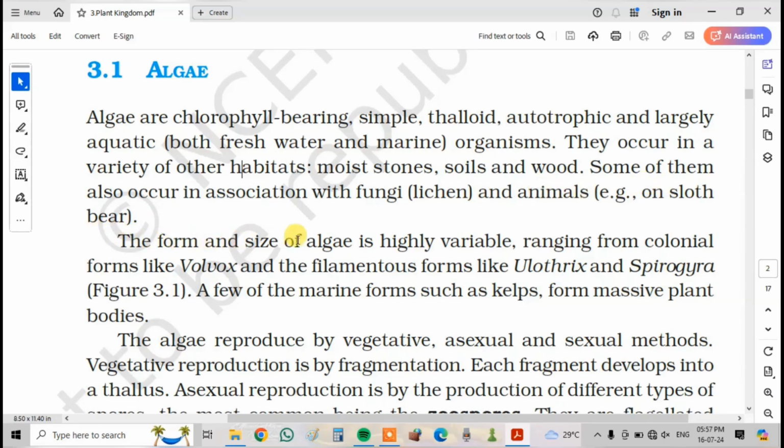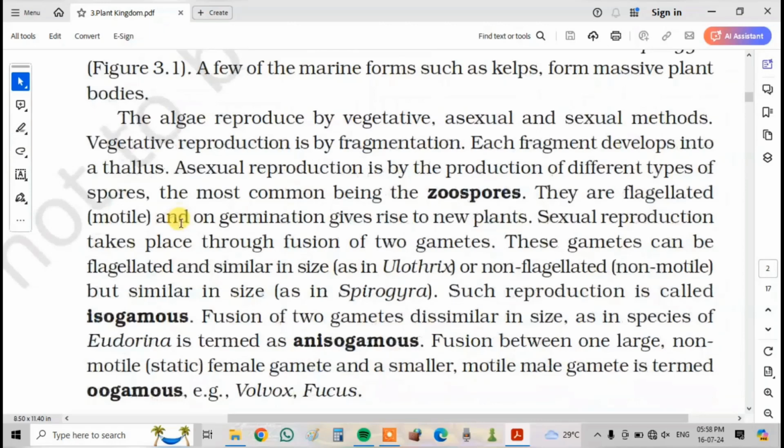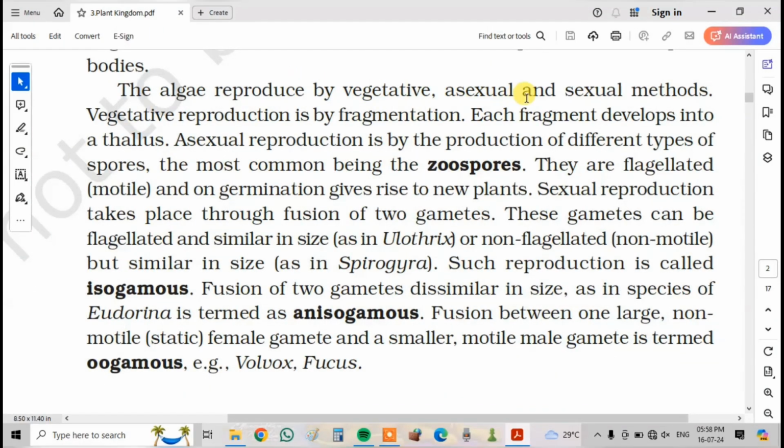The form and size of algae is highly variable, ranging from colonial forms like Volvox and filamentous forms like Ulothrix and Spirogyra. A few marine forms such as kelps form massive plant bodies. The algae reproduce by vegetative, asexual and sexual methods. Vegetative reproduction is by fragmentation. Each fragment develops into a thallus. Asexual reproduction is by production of different types of spores, the most common being the zoospores. They are flagellated, motile and on germination give rise to new plants.